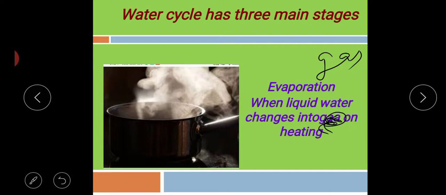You can see when liquid water, the water which we are drinking, when we boil it or heat it, it becomes gas. Yes or no? And this process of heating the water is called evaporation, in which liquid water changes into gas. This is evaporation. Beta, here "changes into gas" is written. I have made it correct. You see it. Okay. This was wrong, and I have written gas here. Okay. This is evaporation.